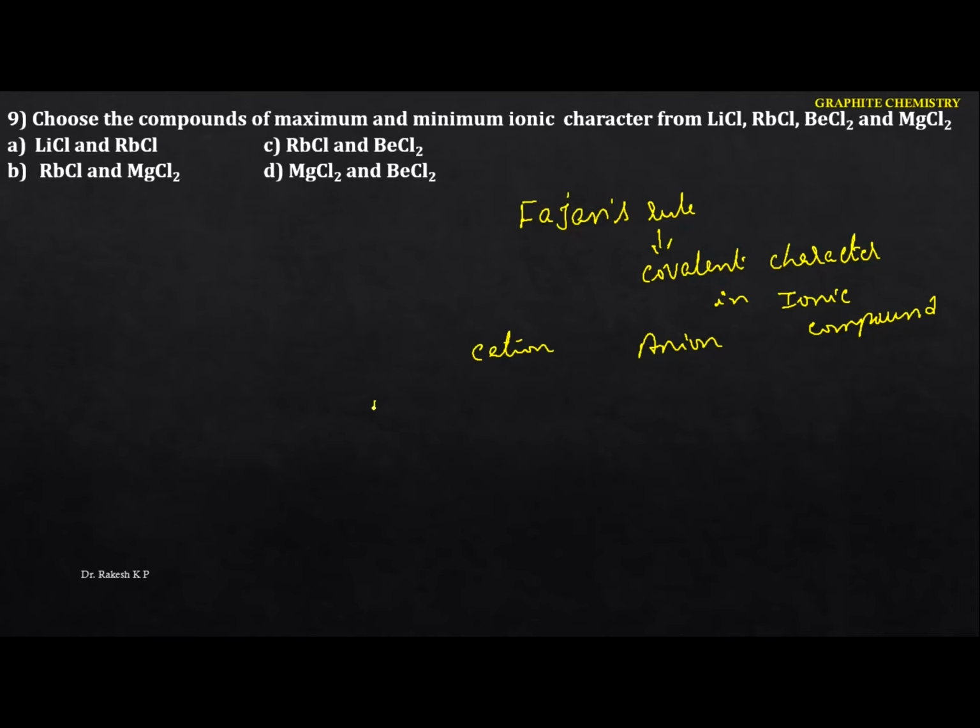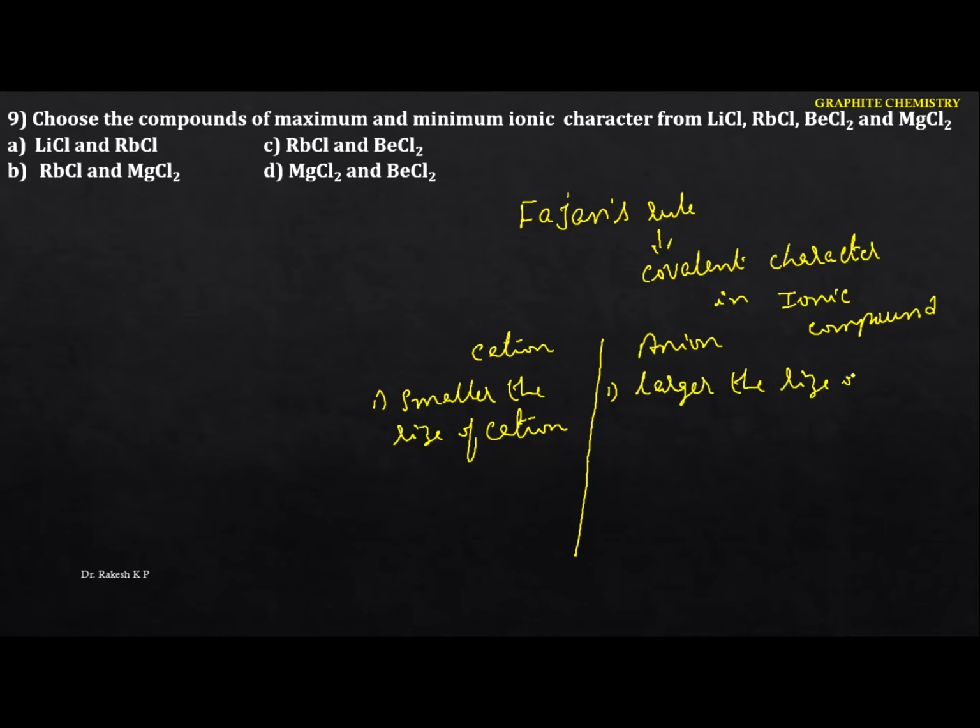So for the cation, the properties, just go to this one. For the cation, you have to remember this property here: smaller the size of cation. This one you have to remember. And here for the anion, that's larger the size of the anion. The second property you have to remember here, that is the higher the charge of the cations.